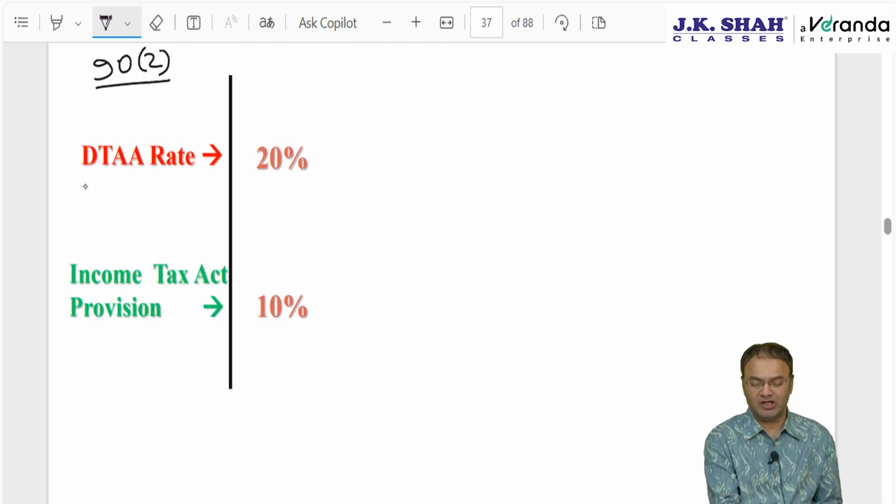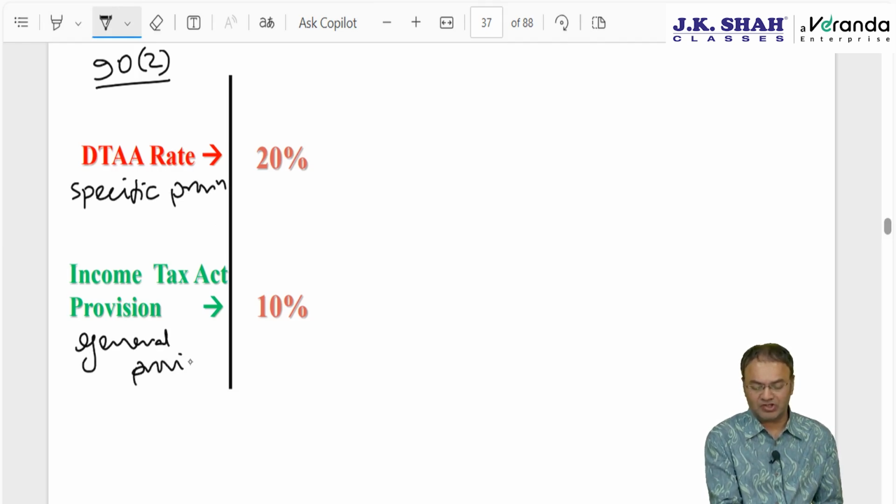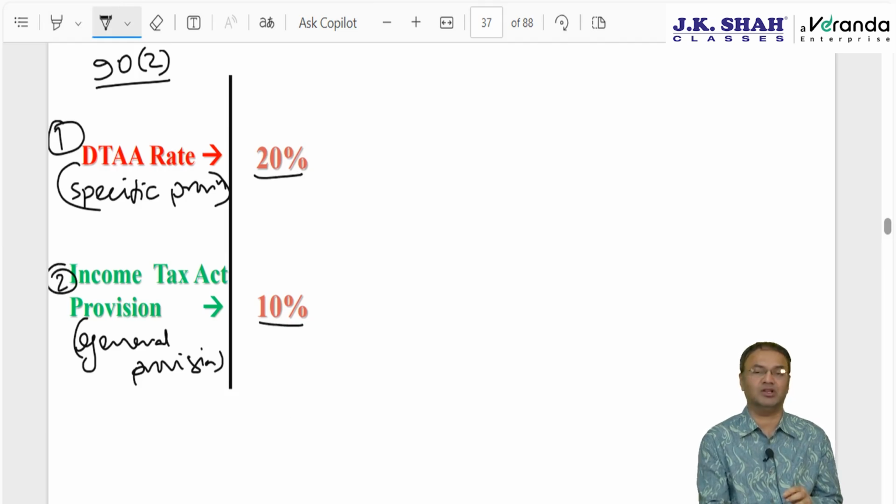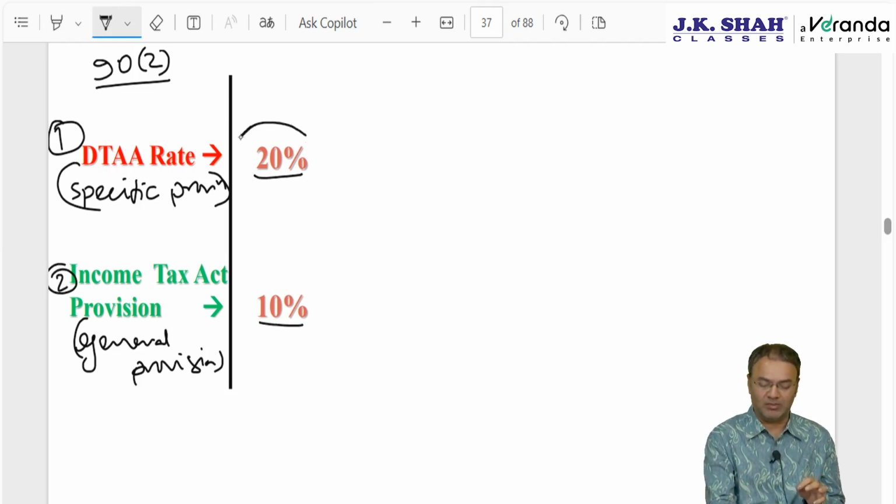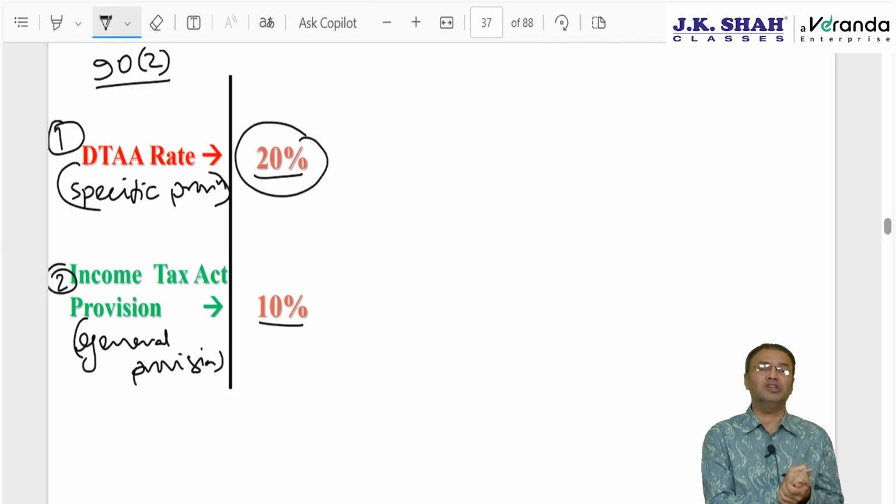Section 90 subsection 2 says that DTAA provisions are specific provisions and Income Tax Act provisions are general provisions, and as per universally accepted law, specific provisions shall override general provisions. So, by default, if according to DTAA a particular income is taxable at 20% and according to Income Tax Act it is taxable at 10%, then by default we need to apply the DTAA rate. However, DTAA rate in this example is 20% whereas income tax rate is 10%. Then also by default the specific provision applies.